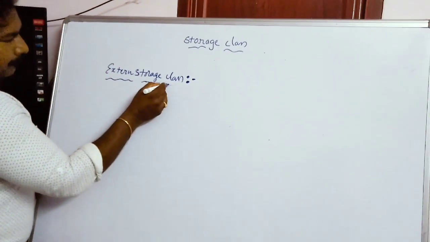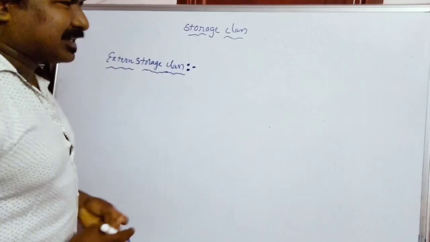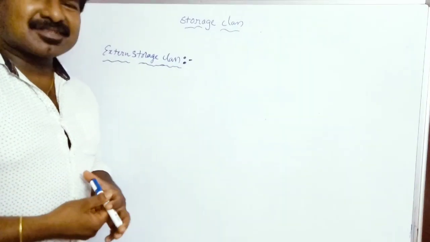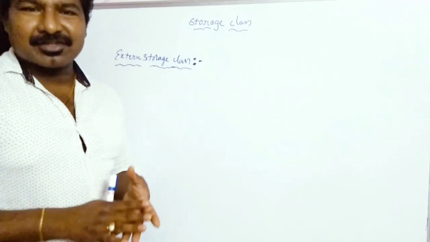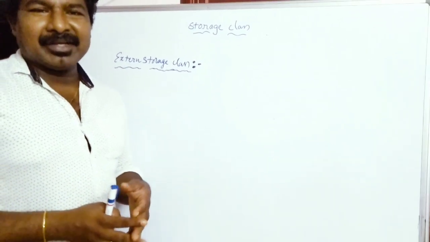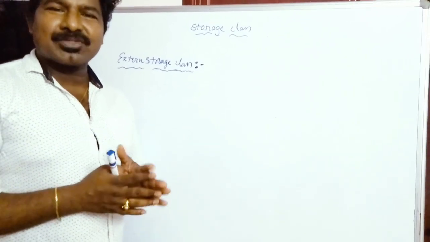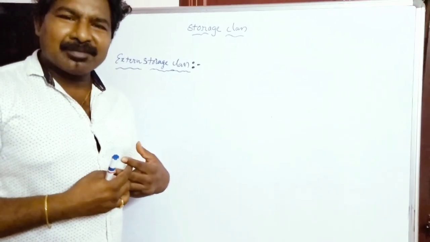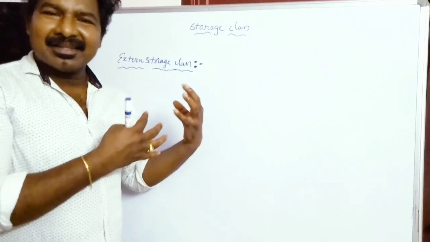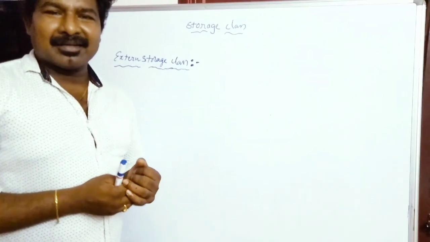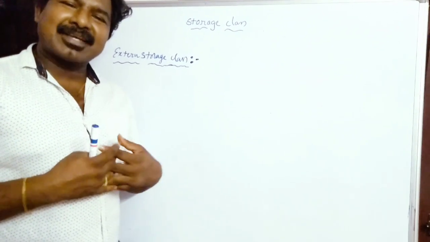Okay, what do you mean by external storage class? As its name suggests, external means external to the function. Whatever variables you declare as external storage class will still be alive until the execution of the program ends. What will the scope of the external variables be?